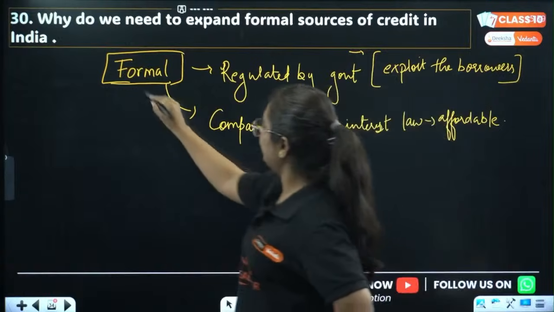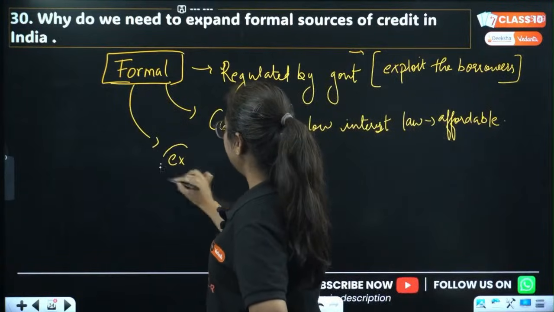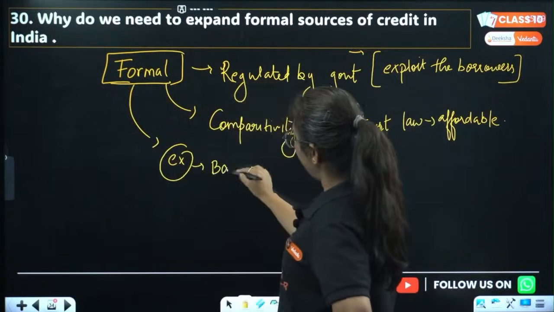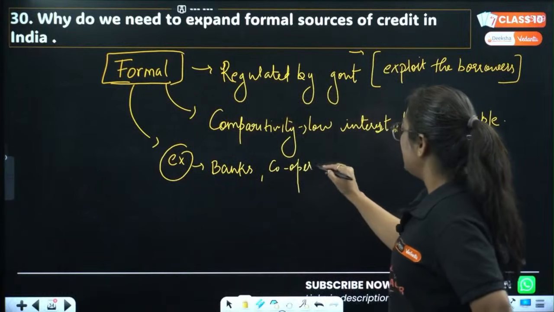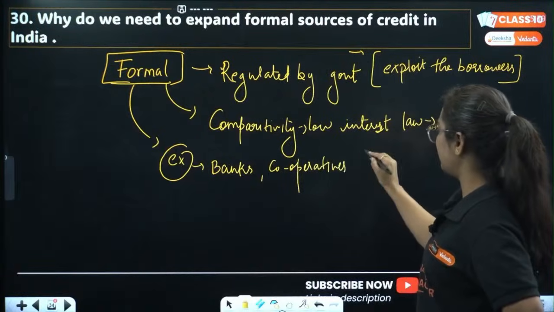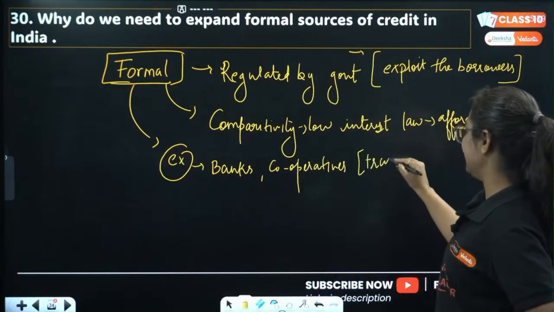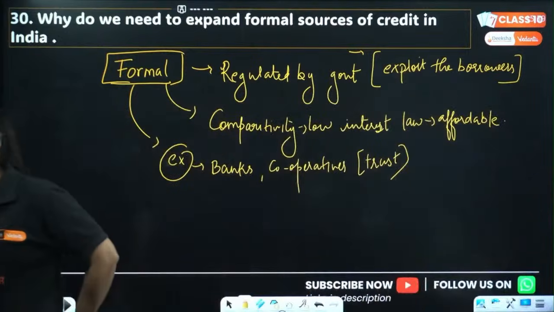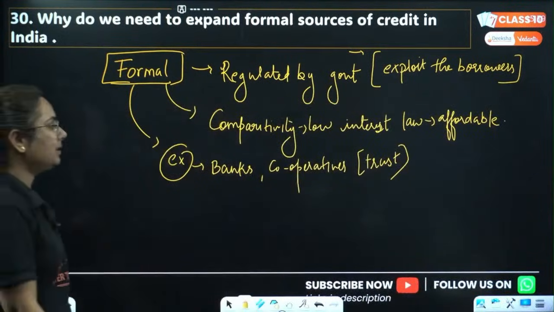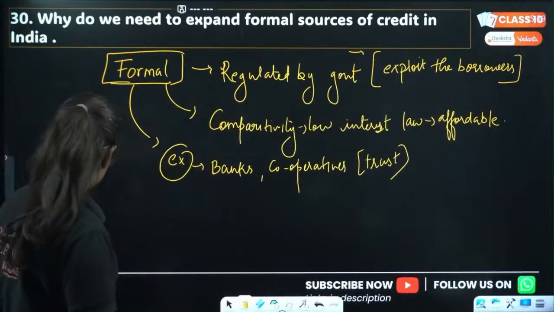And the third one, we will talk about its examples. Like there are certain examples of banks, cooperative banks, fine. So you can have trust in these. They require certain basic things and then give loans to you. 30th question done.